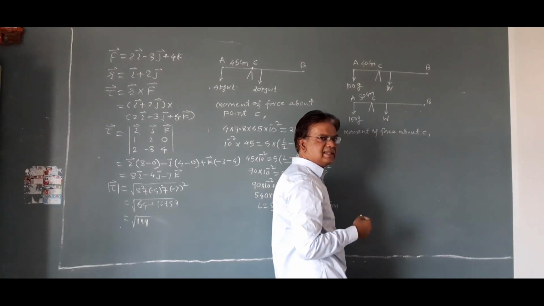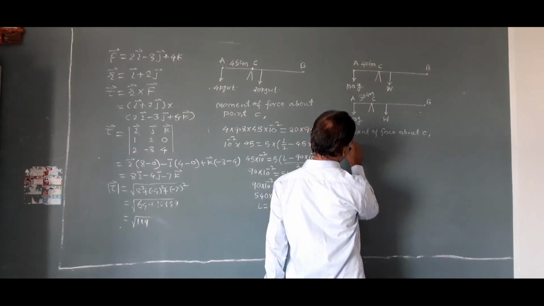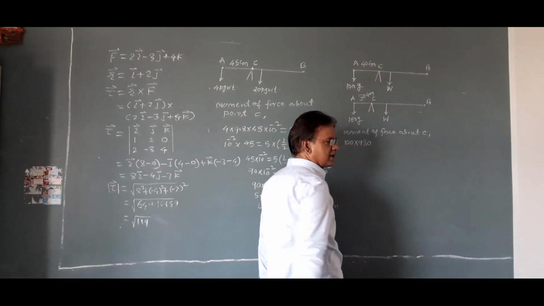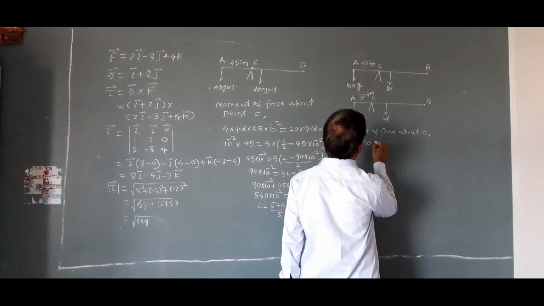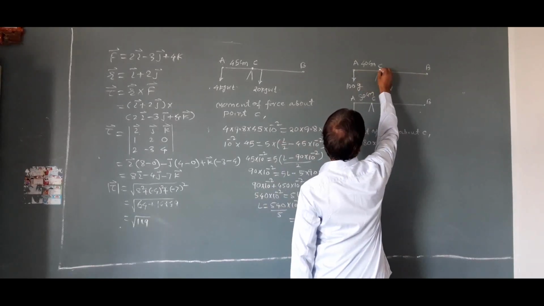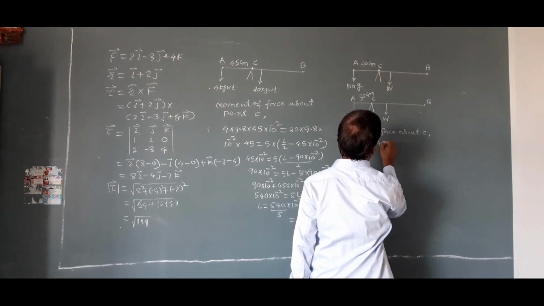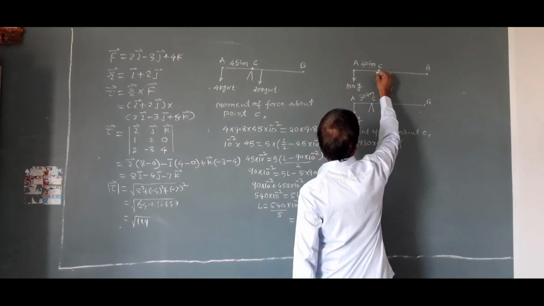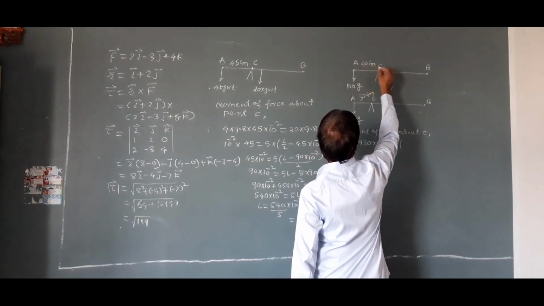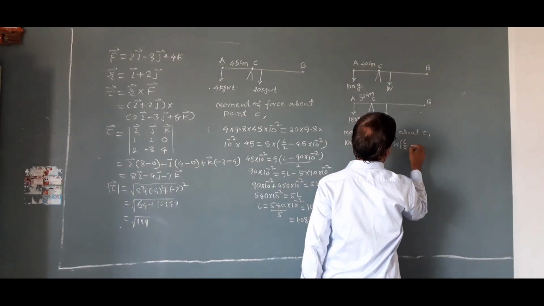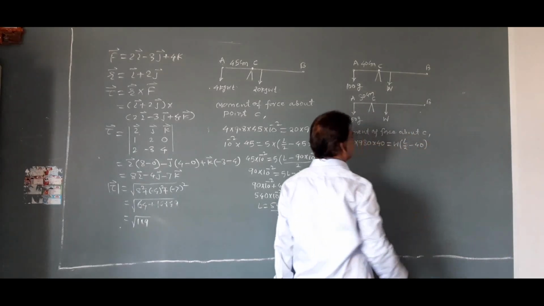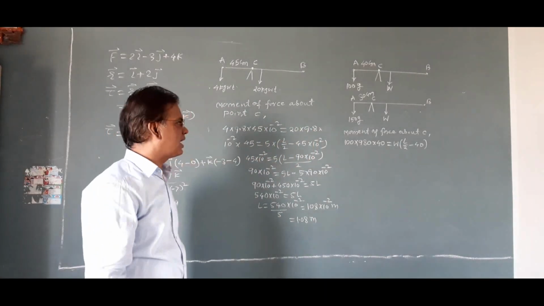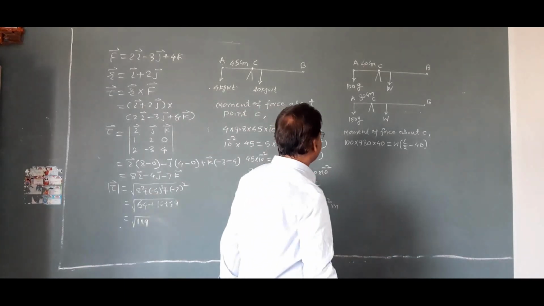If we take in CGS system, that is 100 into 980 CGS dyne into this 40 centimeter is equal to W into, we have to take this distance. This is L by 2 minus 40. Here all calculations are in CGS system.